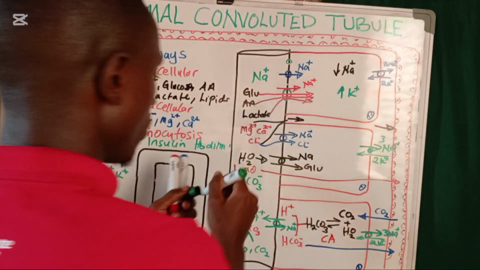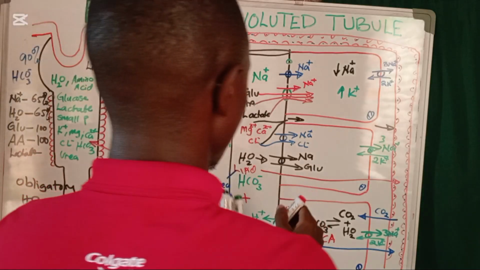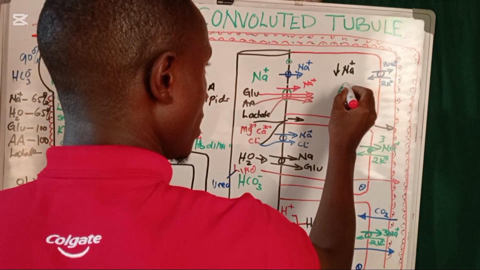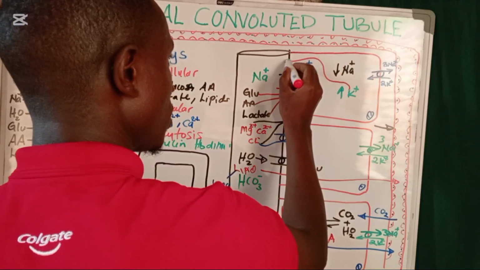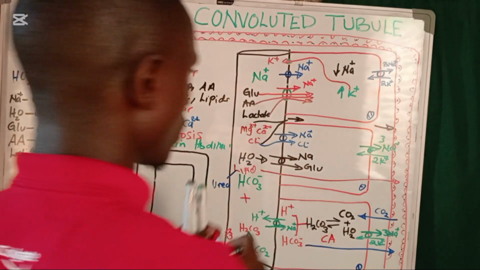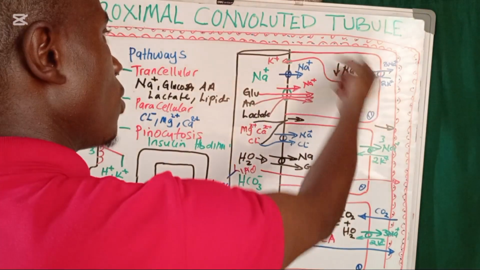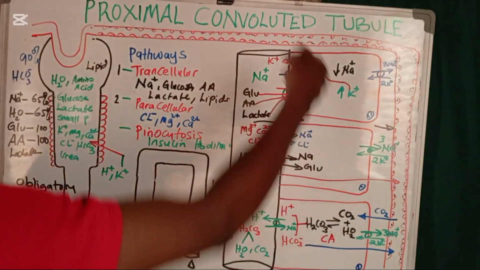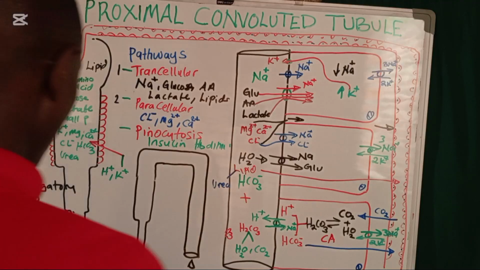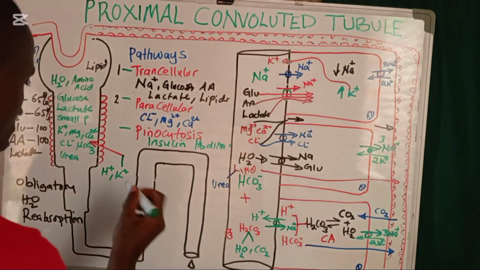On the basolateral membrane, we have these potassium channels. Whenever the levels of potassium ions have become high, some of these potassium through these channels get secreted into the proximal convoluted tubule. That is how the potassium ions are going to be taken into the tube, which is called the tubular secretion. What are other substances that are going to be secreted?